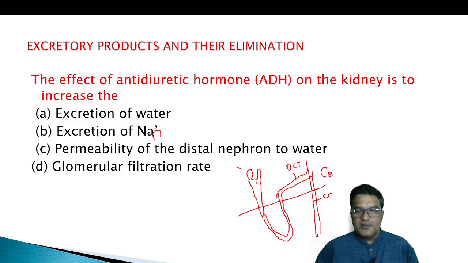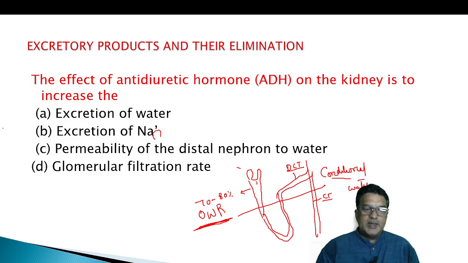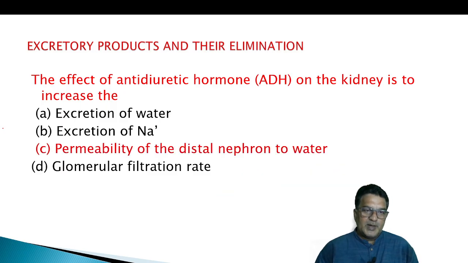We call this conditional water reabsorption. In the PCT, 70 to 80% of the water and electrolytes are absorbed, called obligatory water reabsorption. But the influence of ADH on the DCT and collecting tubule is conditional water reabsorption.